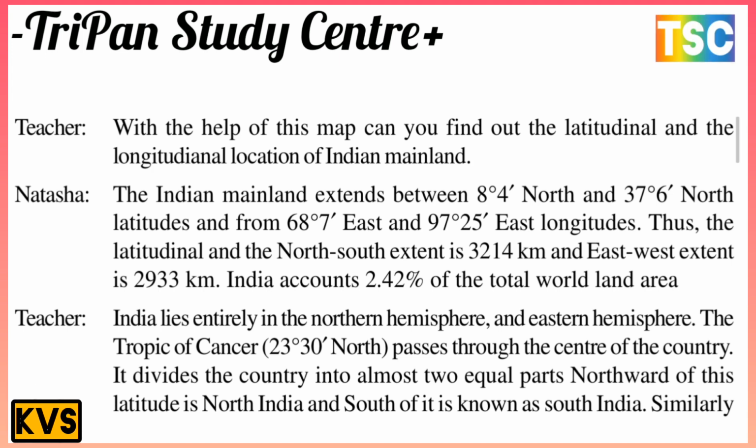Thus the north-south extent is 3,214 kilometers, and the east-west extent is 2,933 kilometers. India accounts for 2.42% of the total world land area.